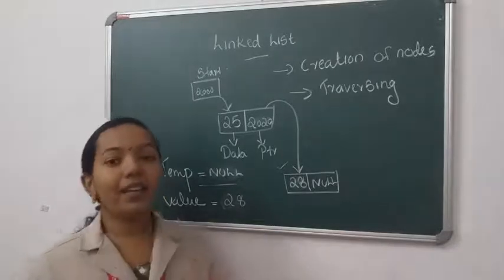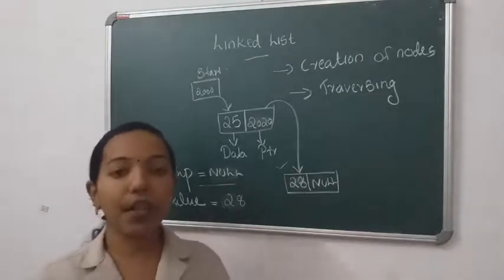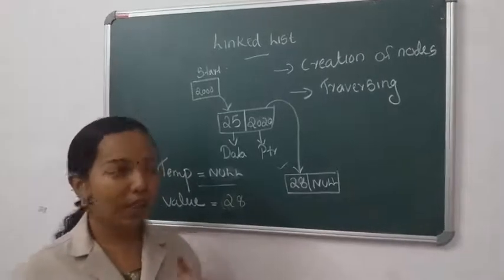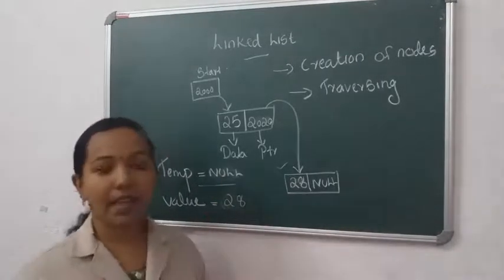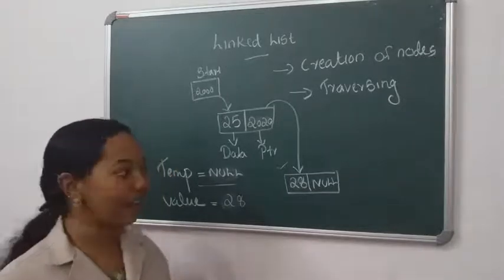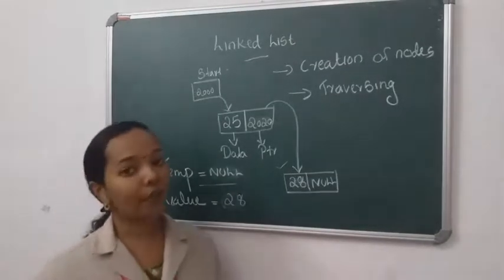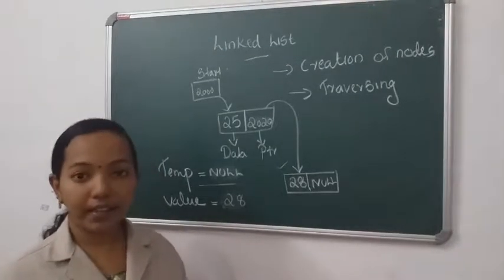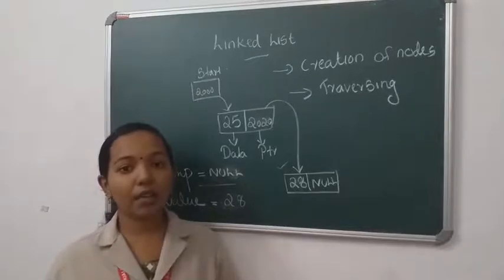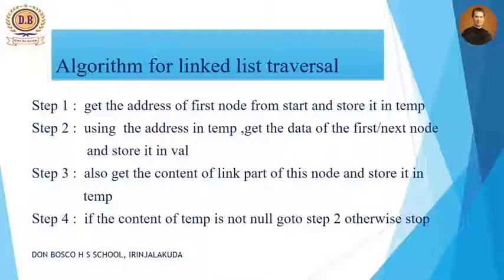So in linked list traversal, we are using two variables. The first one is temp and the second one is value. Temp stores the memory address and value stores the values. Clear? So this is traversal. Next we will discuss the algorithm for the traversal operation.